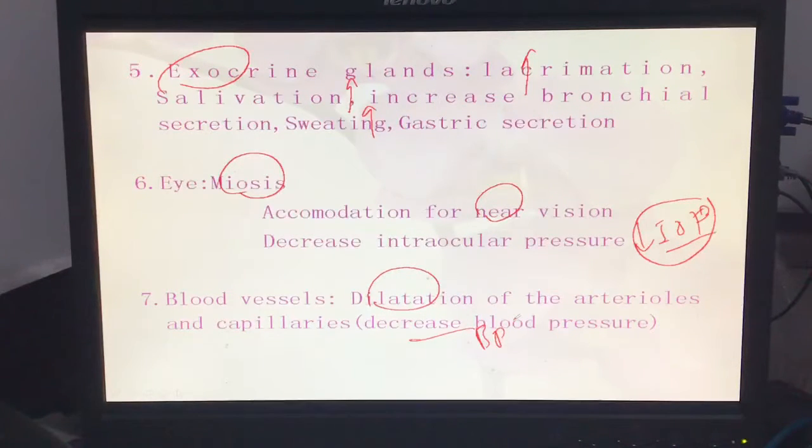We start from up to down. What happened inside the eye? The pupil size constricts, miosis in the eye. When the eye is doing miosis, accommodation for near vision is better as compared to far vision. The person complains of blurry far vision.